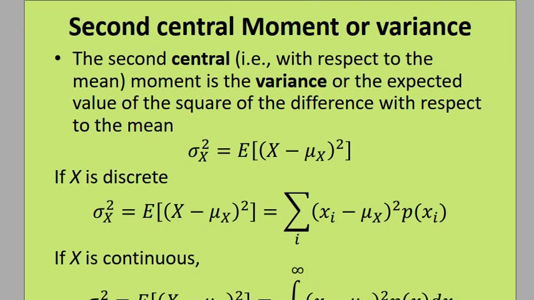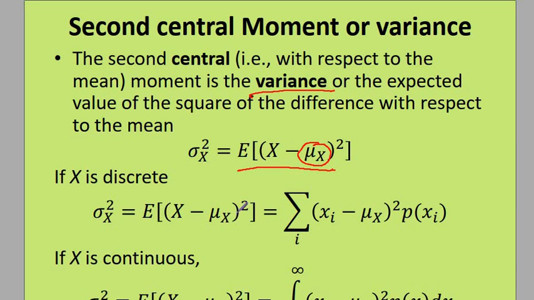And then the second moment has got a special name. It is known as the variance. The second moment is known as the variance, which is represented by sigma x squared, and this is denoted also by E of (x minus mu x). You know how to compute this one, at least that. This is the mean, and then everything squared.